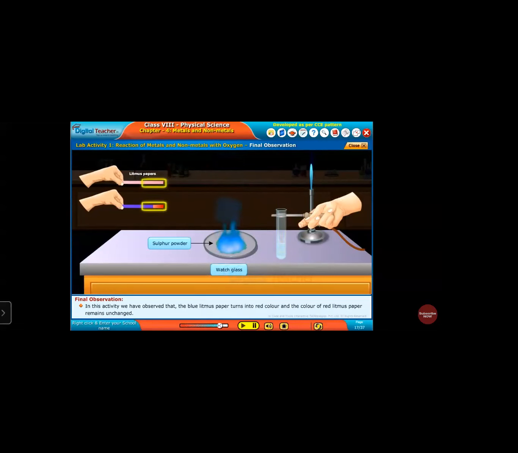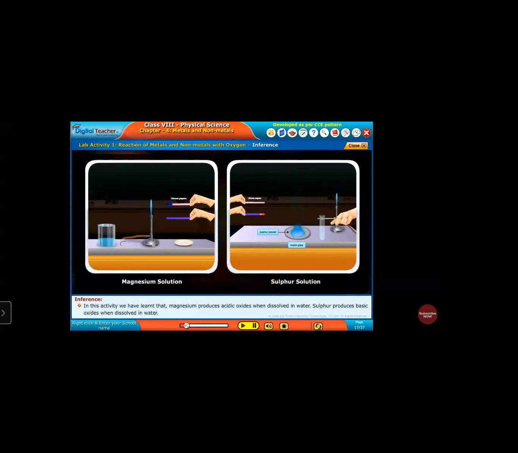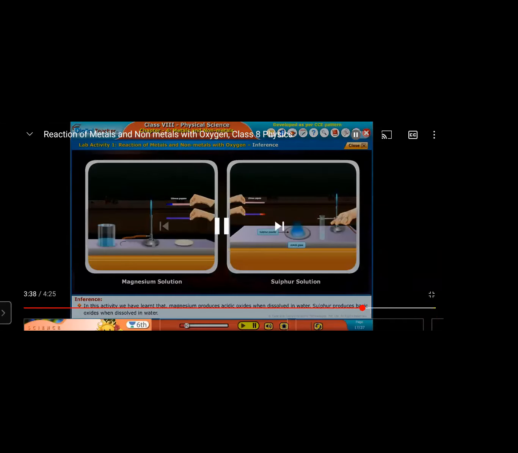So oxides of metals are basic in nature and oxides of non-metals are acidic in nature. This is the reaction of metals and non-metals with oxygen.